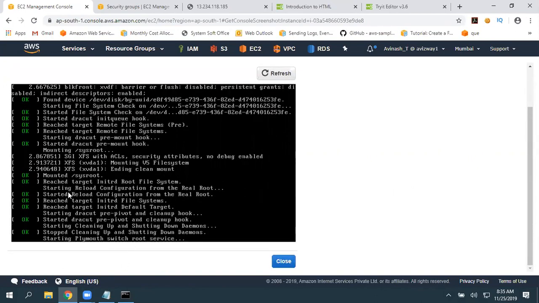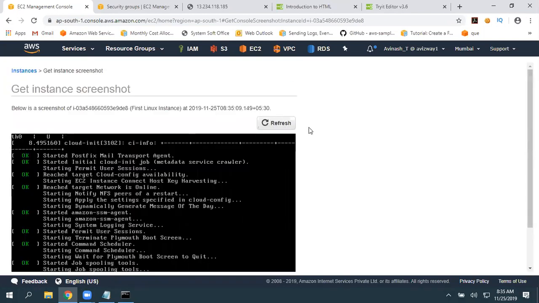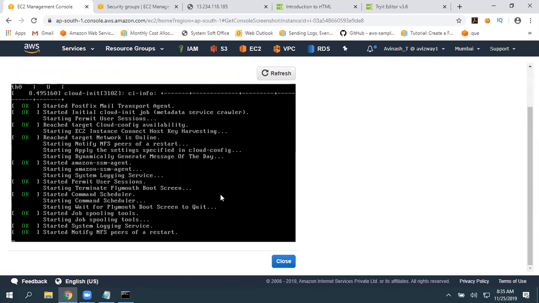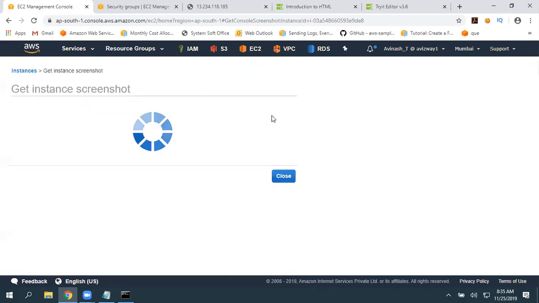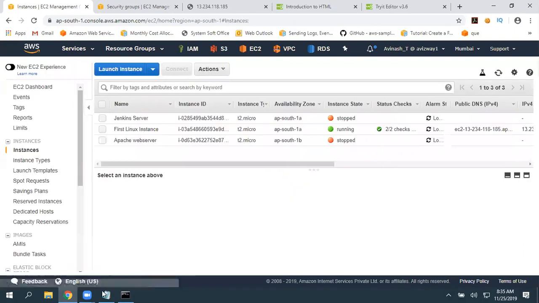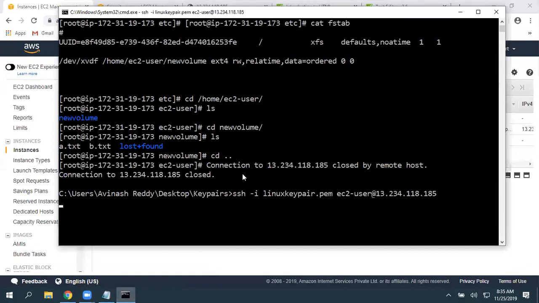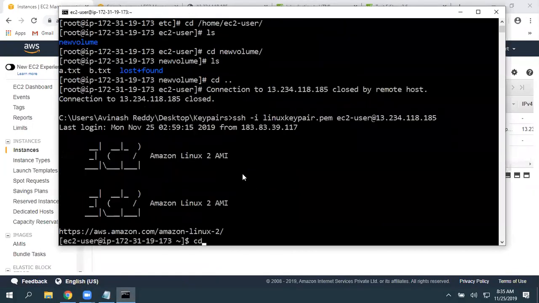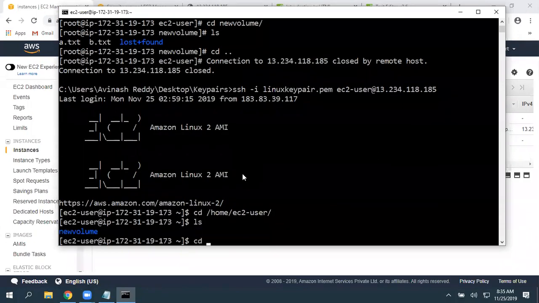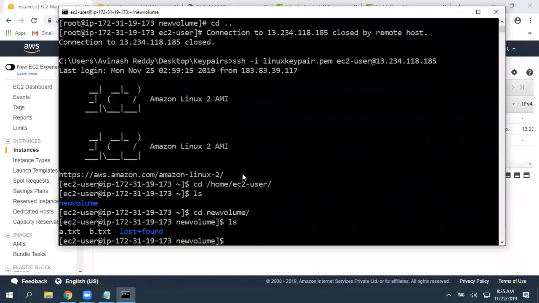Okay, these services are starting. So it is mounted to sysroot. Okay, so it is available. Now you can start logging in. So let's go here. We run this. We got connected. Let's go to the home directory of ec2-user. If you give ls, we have new volume. Let's go inside new volume. If you give ls, we have a.txt and b.txt. It is mounted by default.